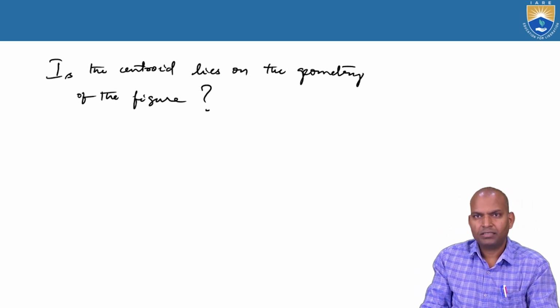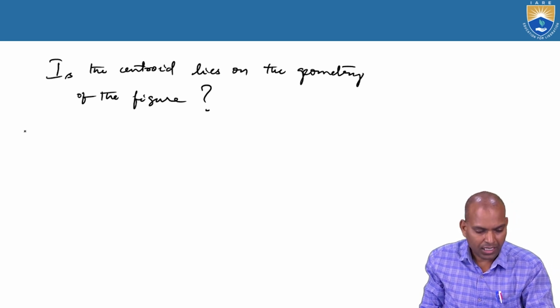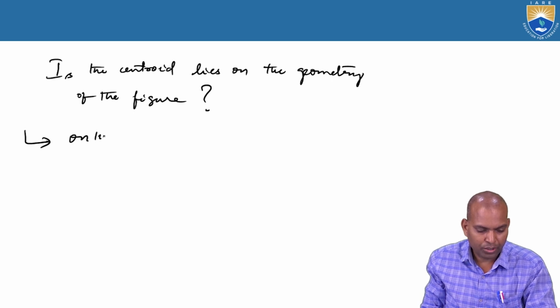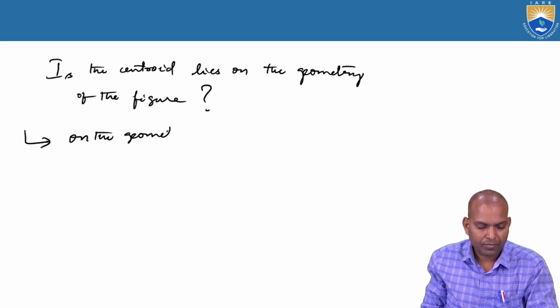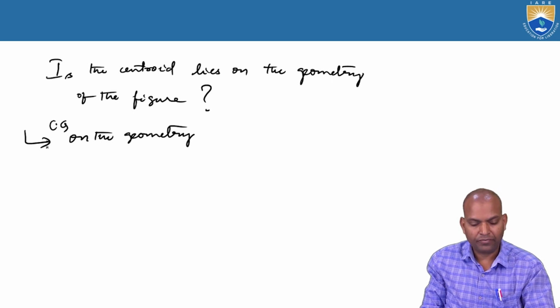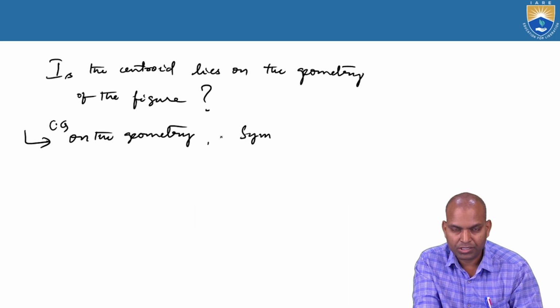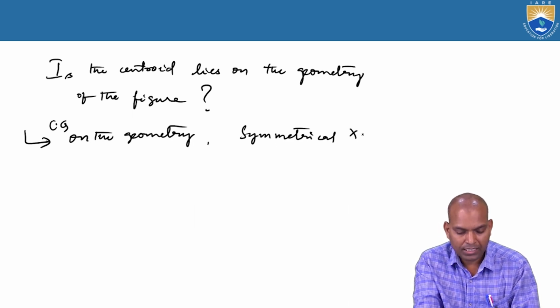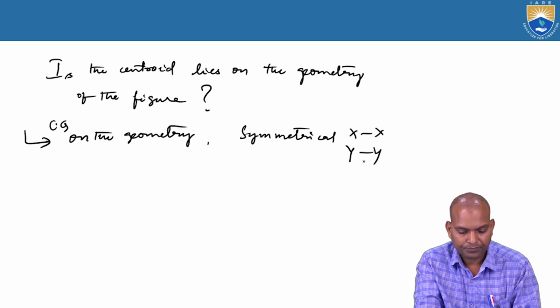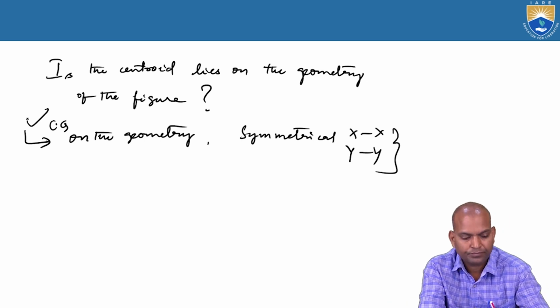Yes, we can say that the centroid lies on the geometry of the figure, that is, the CG lies on the geometry, for symmetrical sections with two lines of symmetry, about XX and YY. For two lines of symmetry, the CG lies on the geometry.